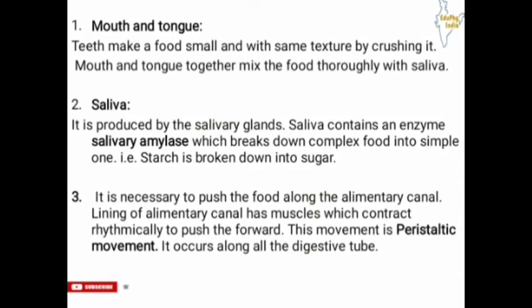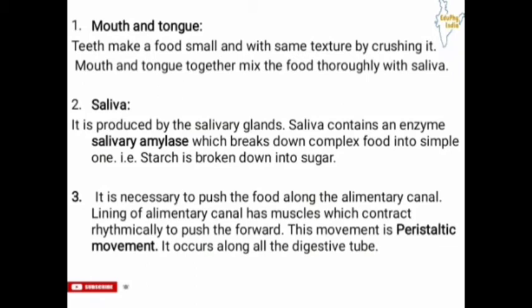So first of all it is the mouth and tongue. Teeth make the food small and of the same texture by crushing it. It is important to make food particles small and of uniform texture, and it is done by teeth. The mouth and tongue together mix the food thoroughly with saliva. It is very essential to mix our food thoroughly with saliva to break down its complex texture into a simpler one, and it is done by the mouth and tongue together.